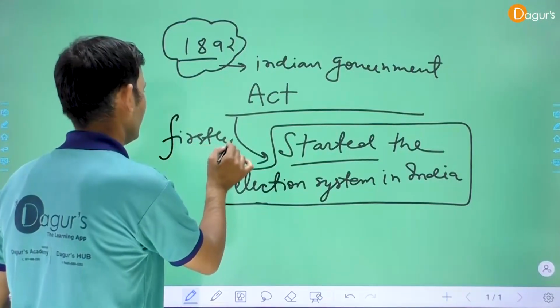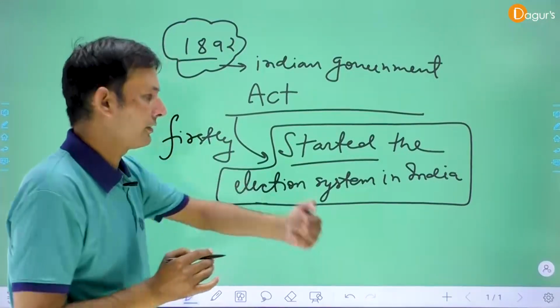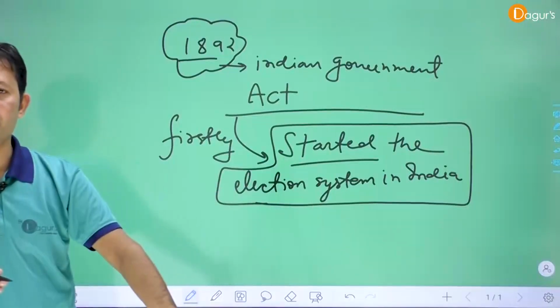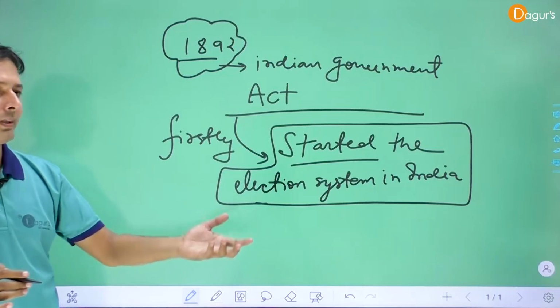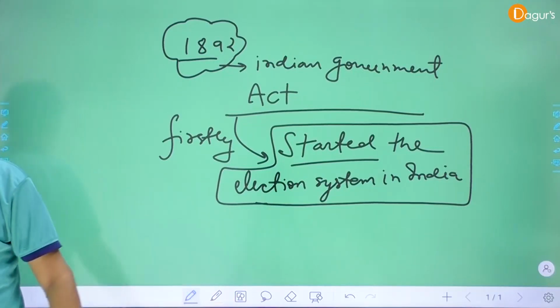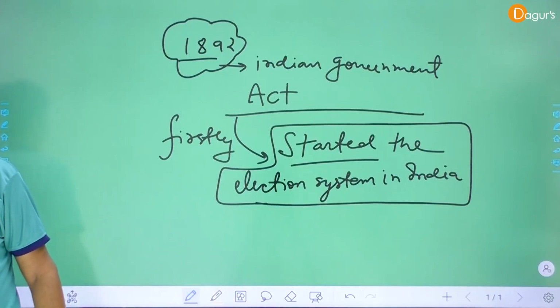Now we discuss another act developed by the British government.